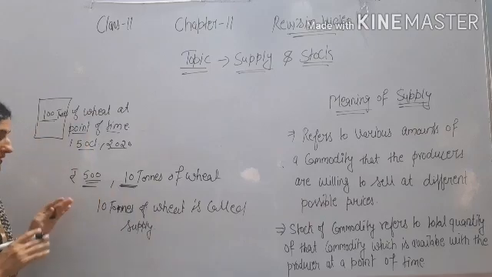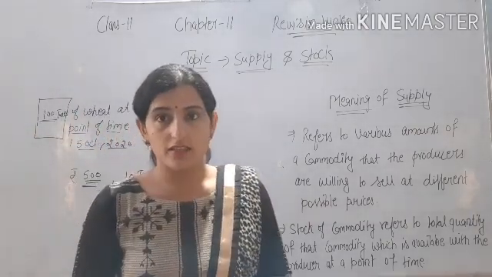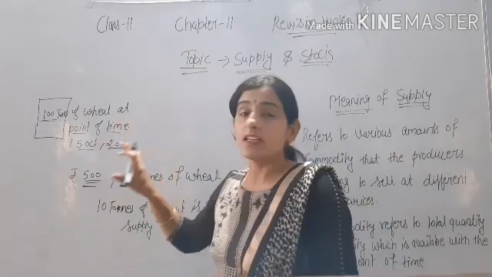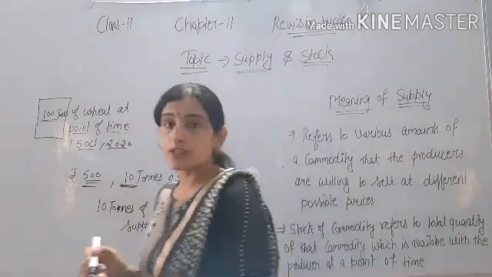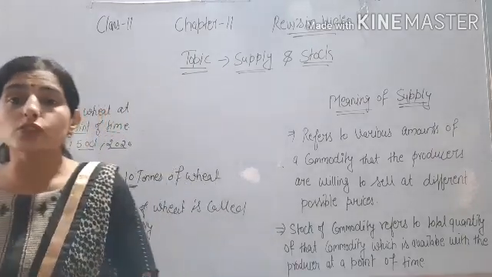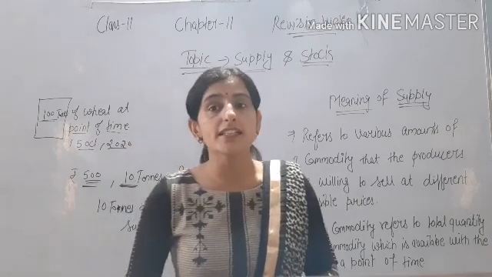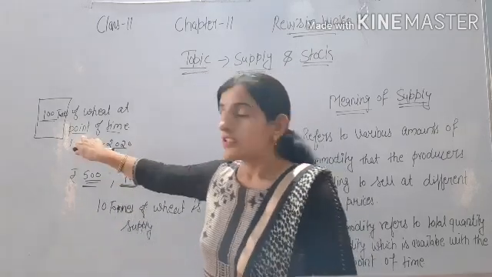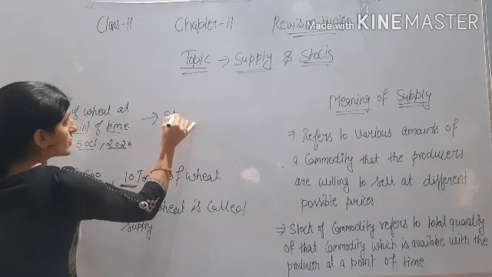The total amount of commodity is 100 tons. This 100 tons we have measured at a point of time, 15 October 2020, when a producer is having 100 tons of wheat. Then this 100 tons of wheat is the stock of wheat. This is called stock.